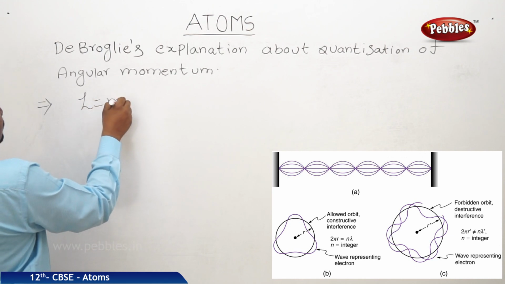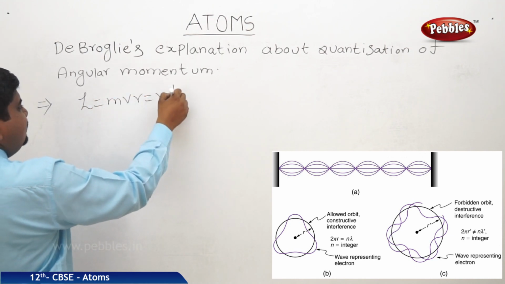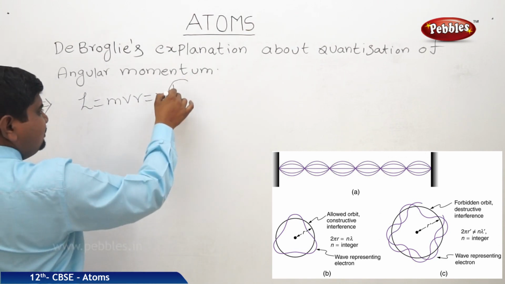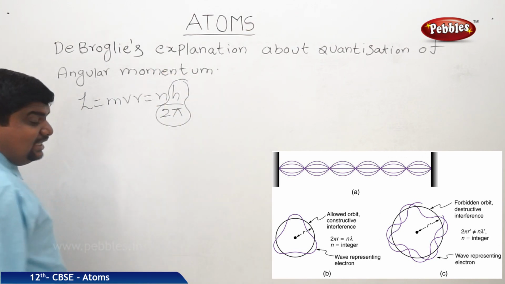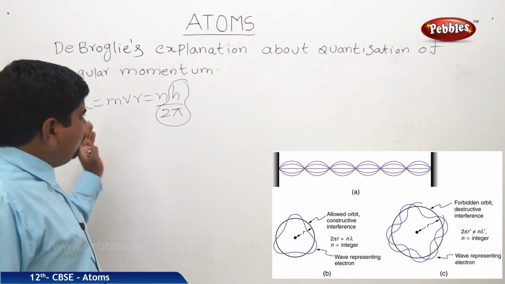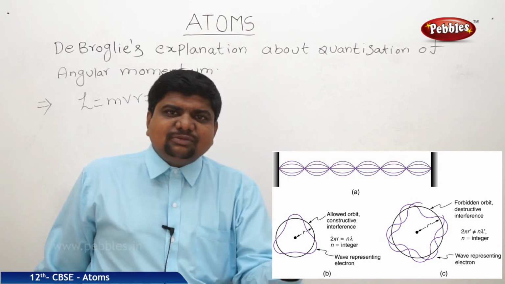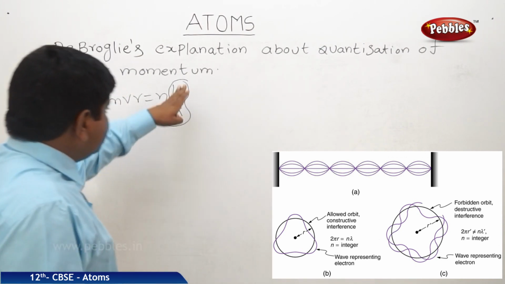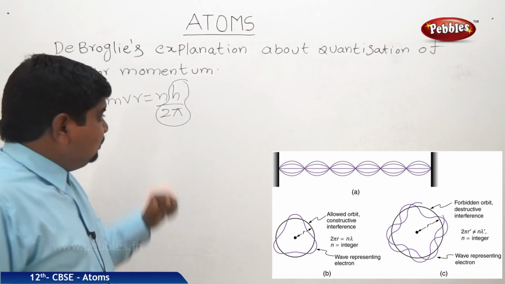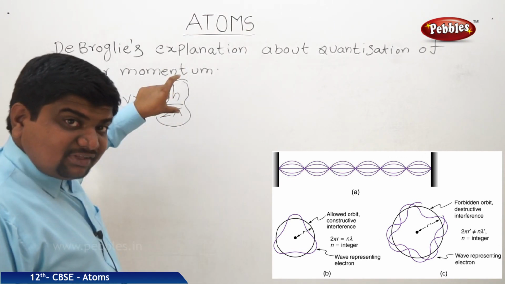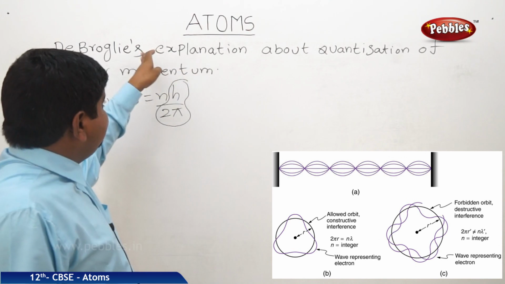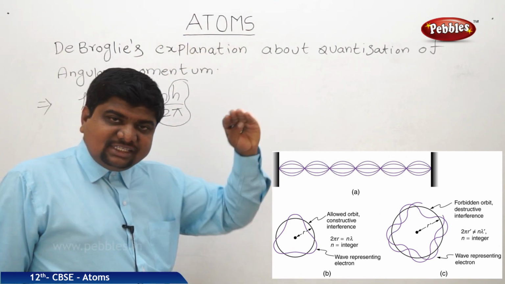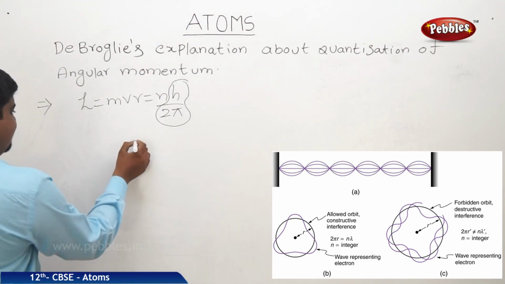L is equal to mvr is equal to nh by 2 pi. Means the angular momentum is quantized, integral multiples of h by 2 pi. Why is it taking the integral multiples of h by 2 pi? This is a very important one. But this was actually proposed by Bohr. The correct explanation for this proposal was given by de Broglie about 10 years after this discovery. So his explanation is like this.